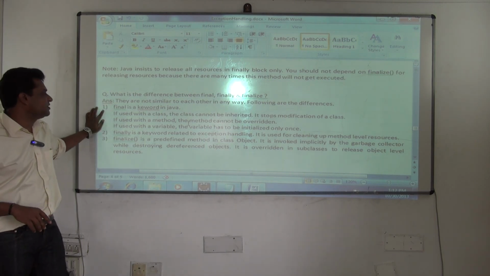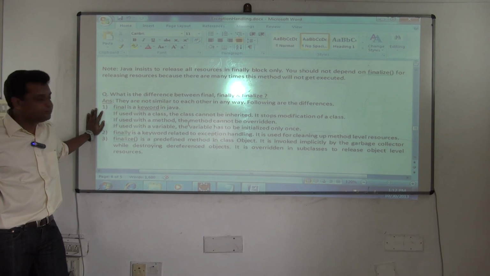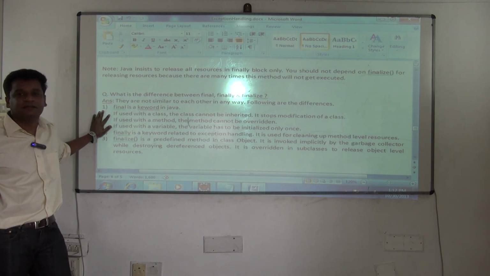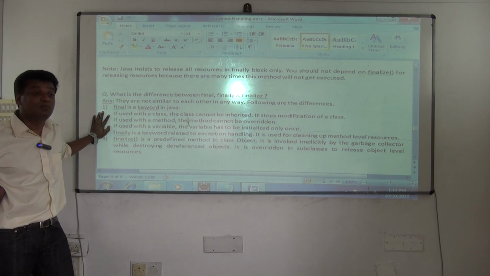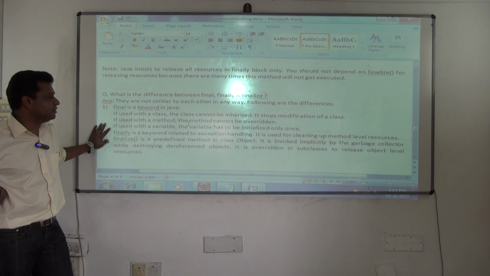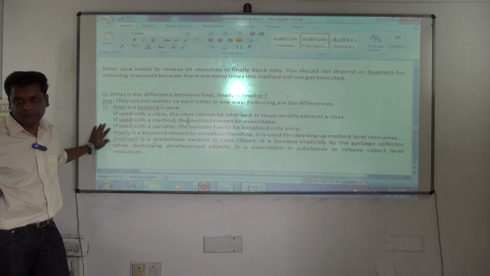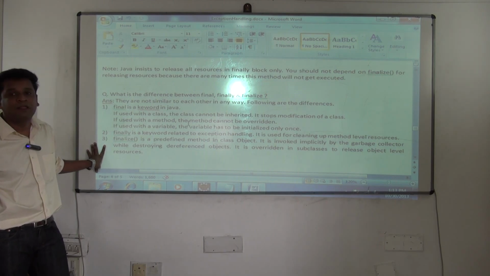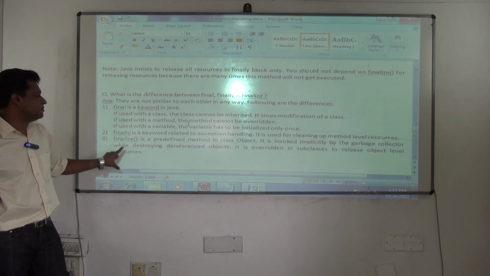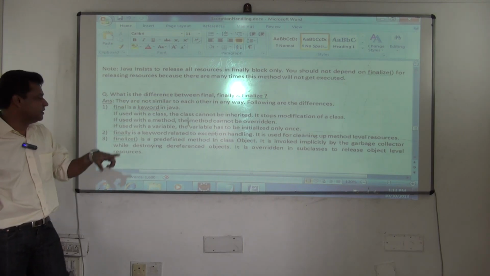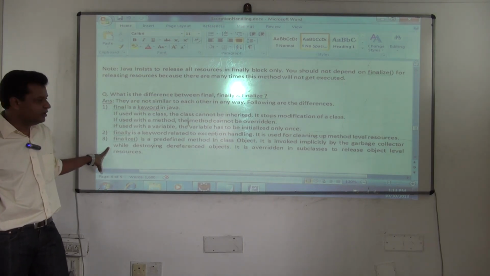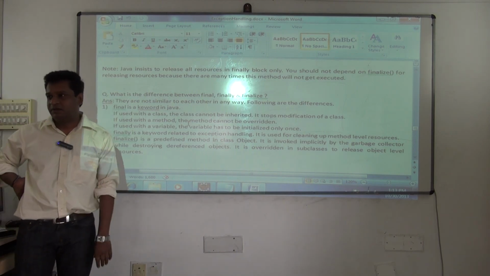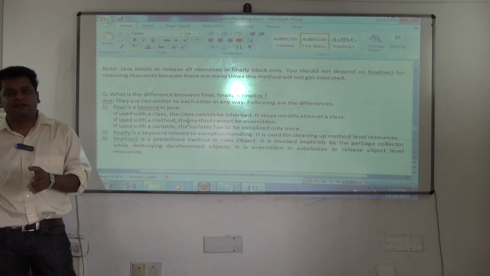Now first, final. Final is a keyword in Java. If used with a class, it cannot be inherited, so it stops modification. If used with a method, the method cannot be overridden. If used with a variable, the variable has to be initialized only once. Next, finally is a keyword related to exception handling. It is used for cleaning up method level resources. Finalize is a predefined method in class Object. It is invoked implicitly by the garbage collector while destroying dereferenced objects. It is overridden in subclasses to release what? Object level resources. This is the difference between finally and finalize.